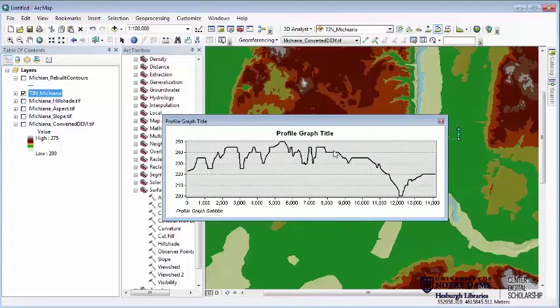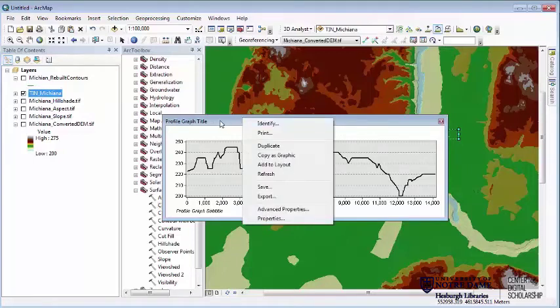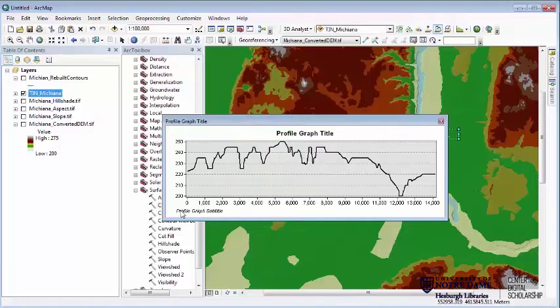a graph of the topography of that line. Now that could have been a complicated line, it didn't have to be a straight line, but it's a good way to give yourself a good profile graph of a particular area. If you need to change any of the specifics on here, if you right-click on the title someplace and go to Properties, you could change all of the different titles and subtitles and units.